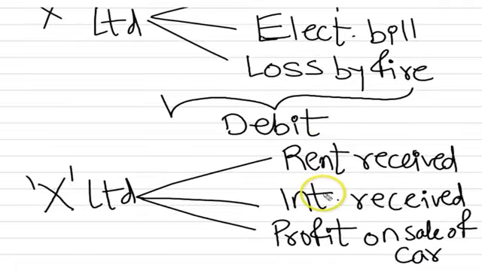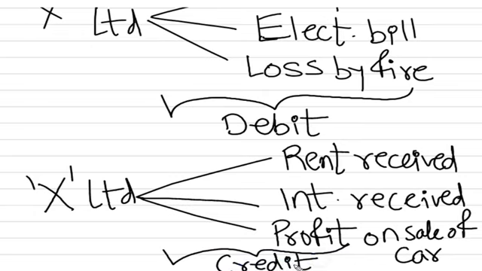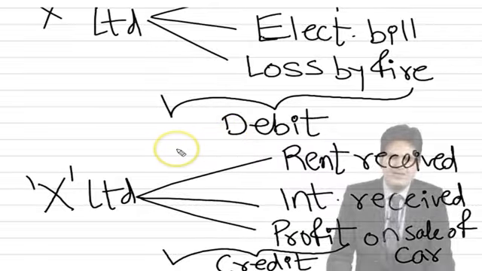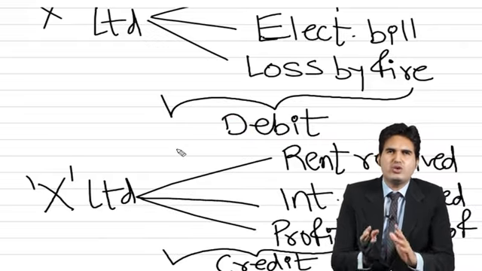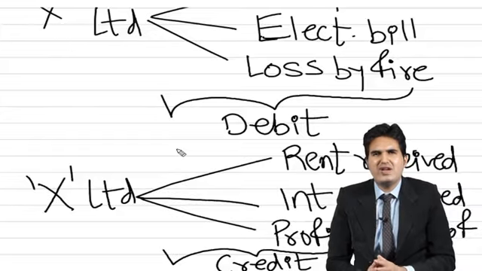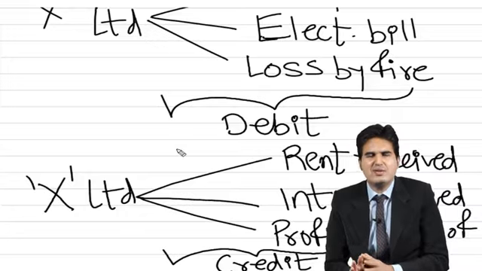So in all these three events, the first two are examples of an income. Rent received and interest received are income, so they will be credited. And in this third example, it is a profit, which is a gain. So in all these three categories, we are supposed to give a credit, because as the rule of nominal account says, it is very, very simple: debit all expenses and losses, credit all incomes and gains. Whenever in the business organization there is any expense or loss, we need to debit that particular account. And whenever there are any incomes or gains, we need to credit that particular account.